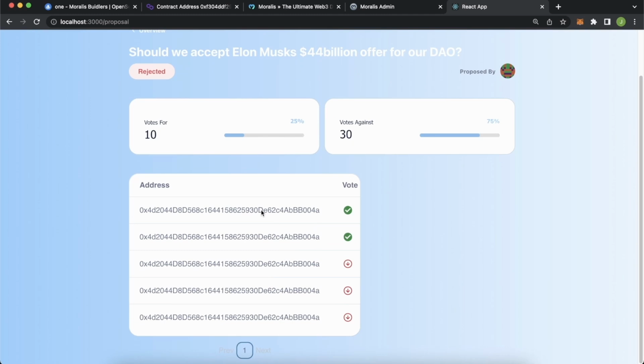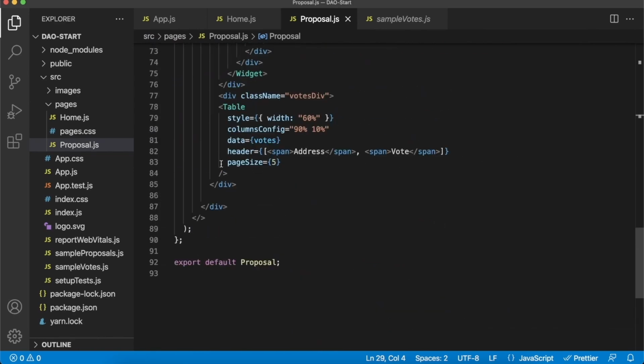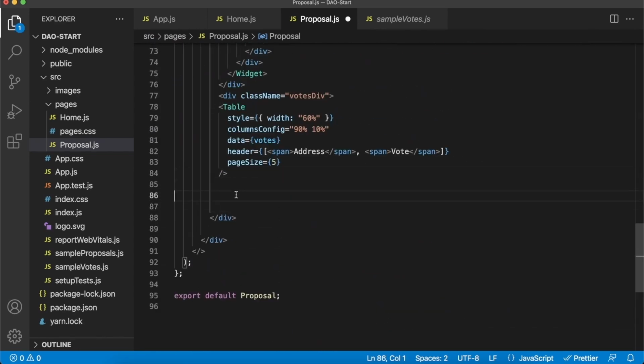So we have these addresses and we get an identification of whether they voted for or against this proposal. And now the last thing, just that box allowing us to vote on this proposal if we haven't done so already. And as I've said a couple of times, it will just be a form from Web3 UI Kit, which we can add. It'll be inside this div over here, like so.